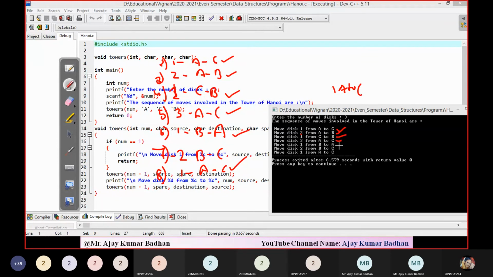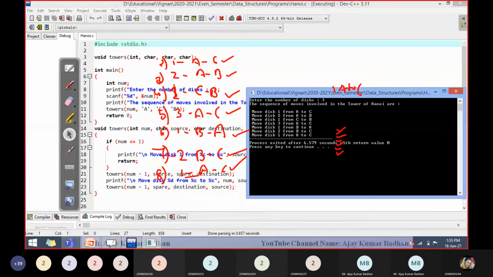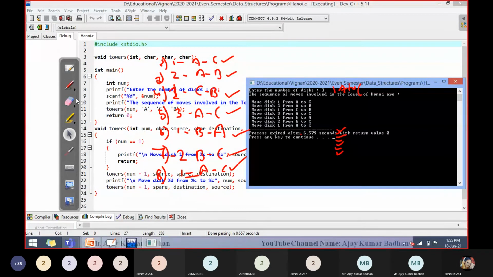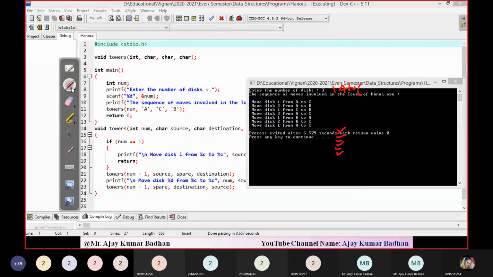Then disk number 1 from B to A. So B to A, disk number 1. And again, the disk number 2 from B to C. You got it. And then finally, disk number 1 from A to C. Did you see this? You got all the steps. So this is exactly how your program works. The only thing you people have to remember here in this particular case is, okay, just let me erase it. Only thing, oh, sorry.